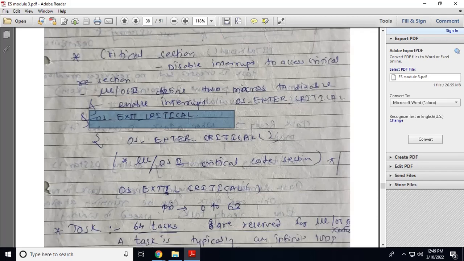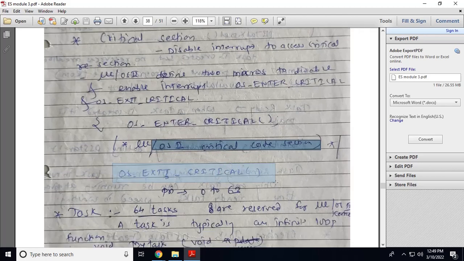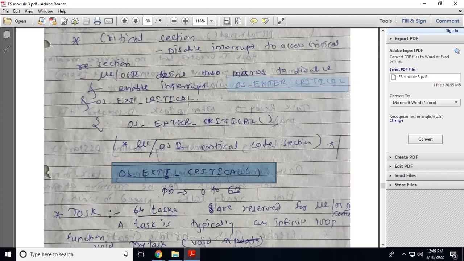So you call OS underscore enter underscore critical to access the critical code section, and once access is over, you call OS underscore exit underscore critical so that the task can leave the critical section. So two macros are available in microcontroller OS2, that is OS underscore enter critical and OS underscore exit underscore critical. These are the two macros available to disable and enable the interrupt.